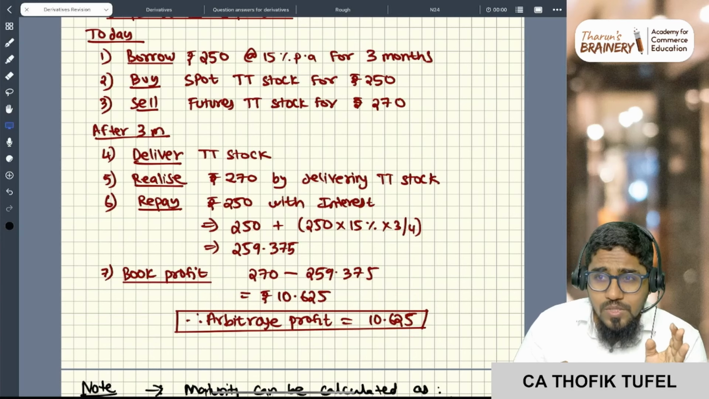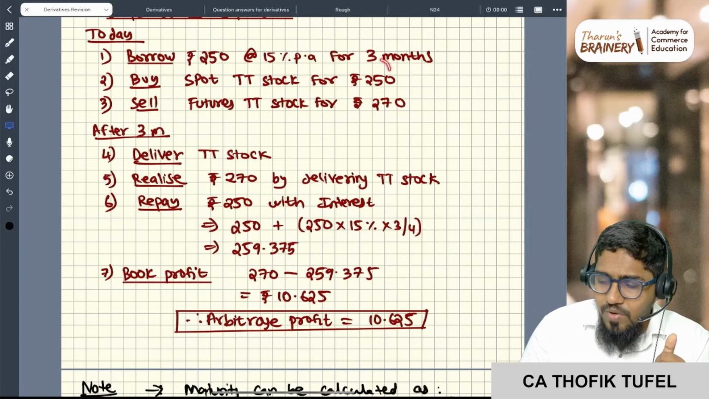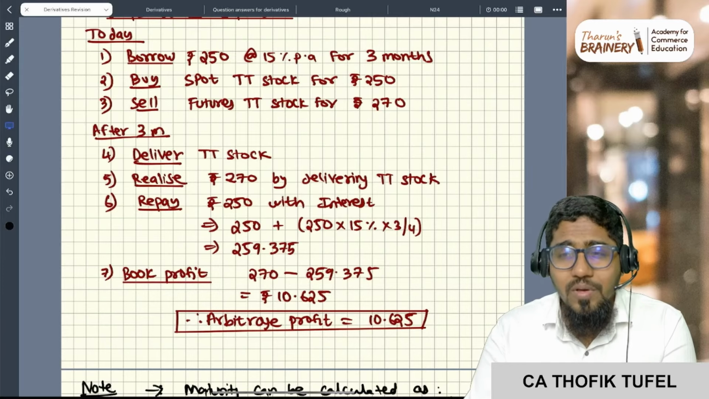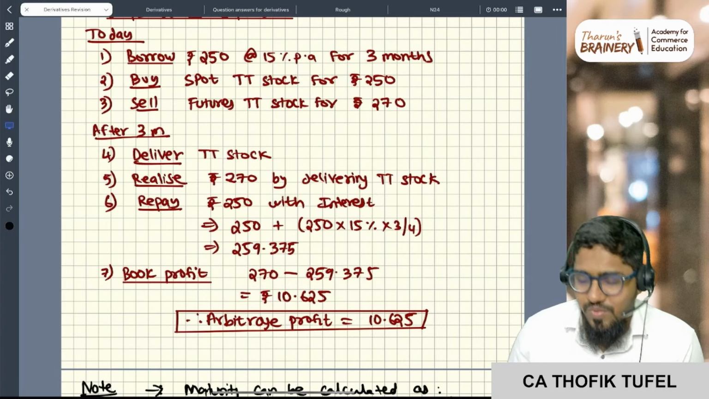And that too, sir, money invested, no money invested. Where have you invested money? 250 rupees you have not invested, you have borrowed. You came with empty pockets, you got out with 10 rupees. So this is called arbitrage profit.